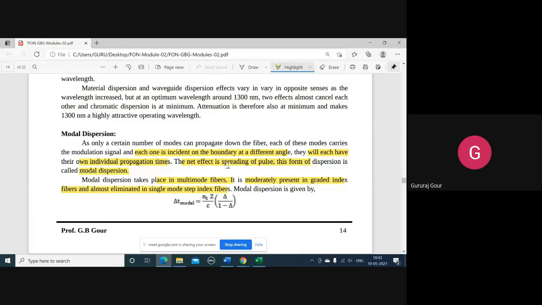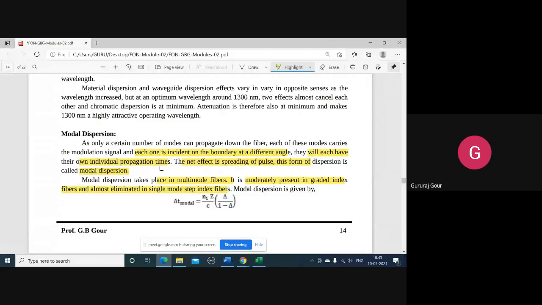Obviously each one will have distinct propagation times or paths. So the net effect will be the spreading of the pulse, and that results in dispersion, known as modal dispersion. It is called modal dispersion.